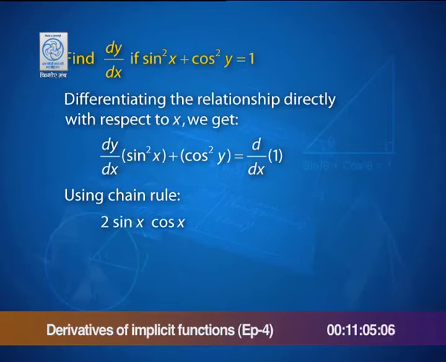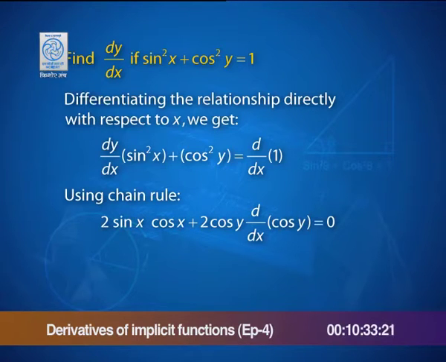Again, it is a composition. The outermost function is the square function, then the cosine function, and then another function, that is y, which is a function of x. Therefore, applying the chain rule, I get the derivative as 2 cos y into the derivative of cos y, and the right hand side of course is 0, because the derivative of a constant is always 0.